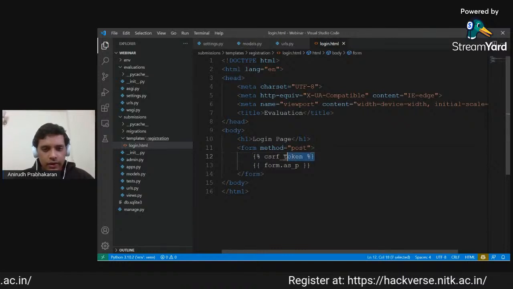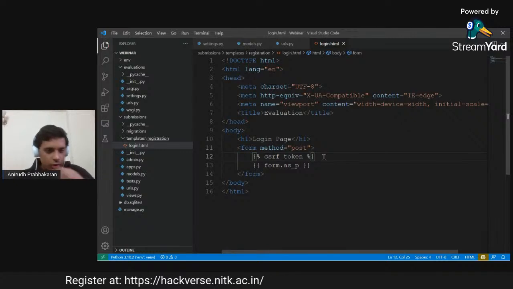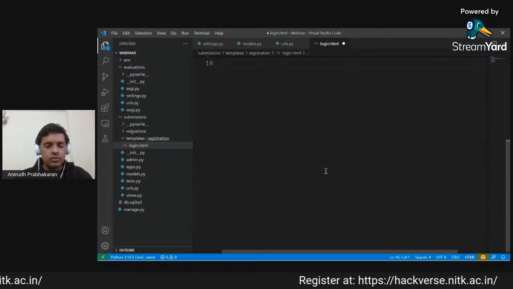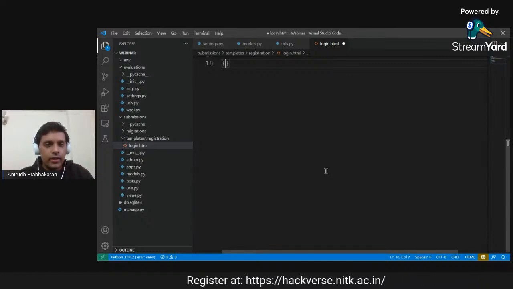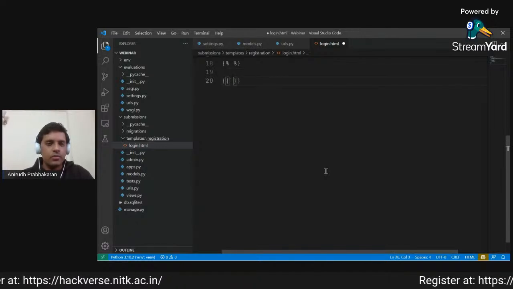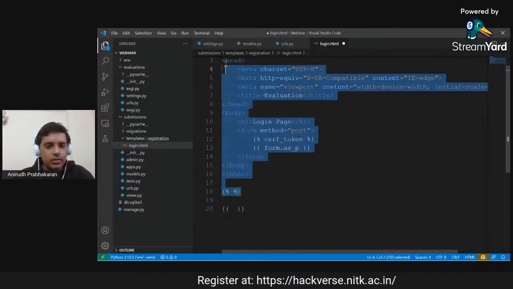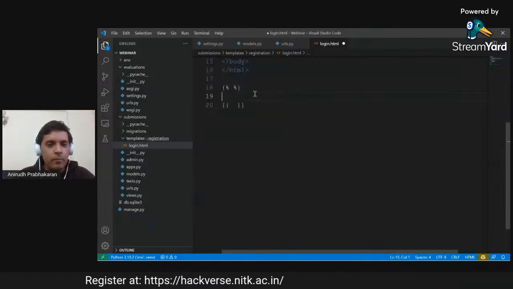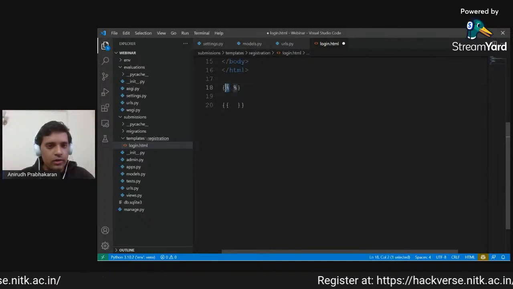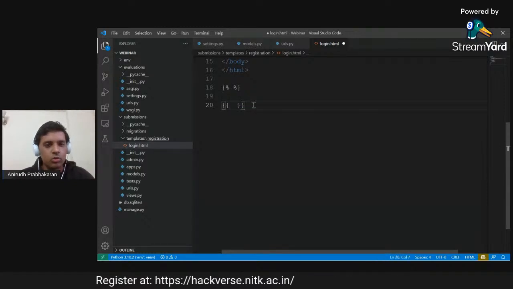Now, after that, immediately I am importing something called CSRF token in these curly braces. As I mentioned before, Python Django has a templating system called Jinja. It enables two sorts of tags. One is this type, and the other is this type. The main difference is that whatever is in these curly braces will actually be Python code. But the ones with the percentages will only be run internally and the output will not be shown to the user, whereas those in the double braces will be shown to the user.